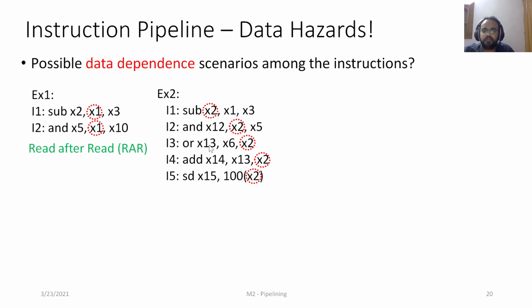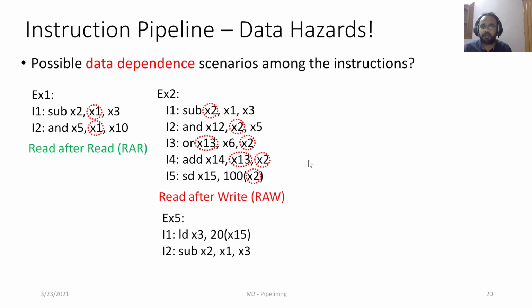Another example of producer-consumer relationship is between I3 and I4. I3 is producing the value of X13, which is being consumed by I4, right? Such relationships of producer-consumer are called read after write dependence. And read after write, RAW in short, can lead to data hazards. A quick recap: whenever there is a hazard, there is a potential that a bubble can get introduced into the pipeline, right? And bubble will not contribute to the performance.